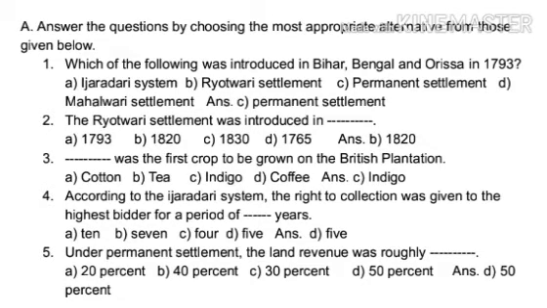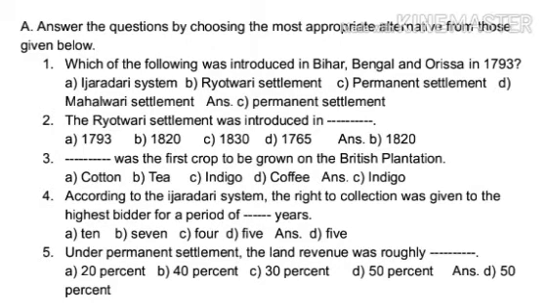3. Dash was the first crop to be grown on the British plantation. Option A. Cotton. B. Tea. C. Indigo. D. Coffee. Answer option C. Indigo. 4th.